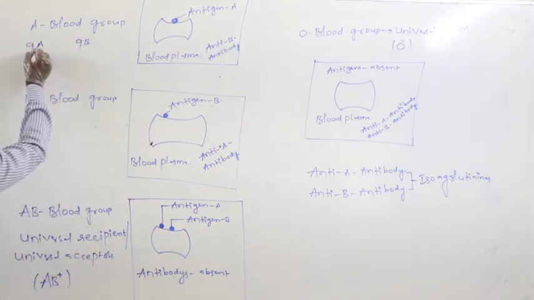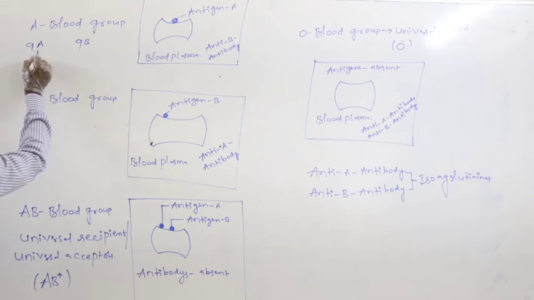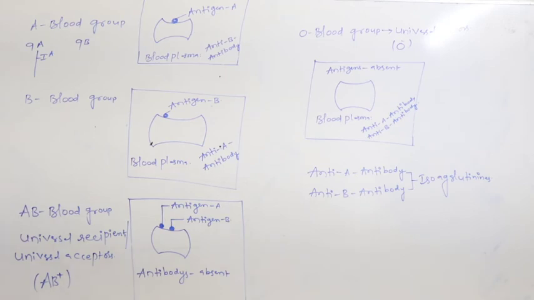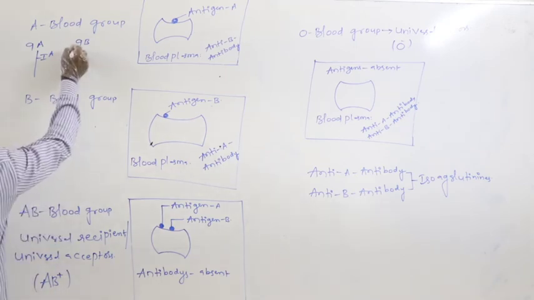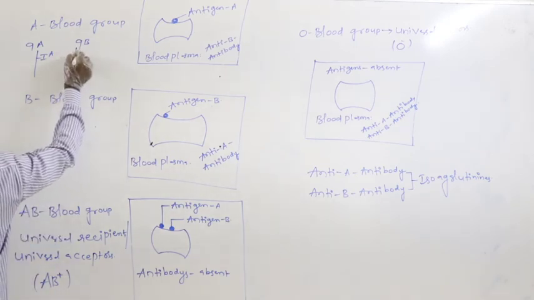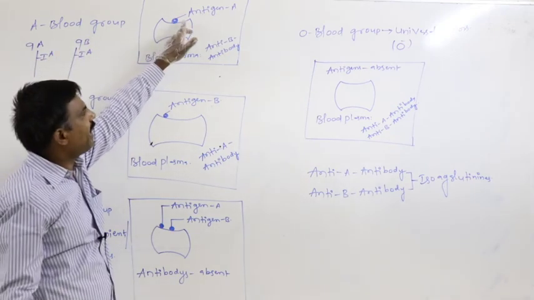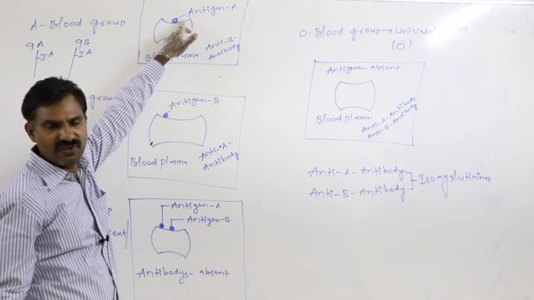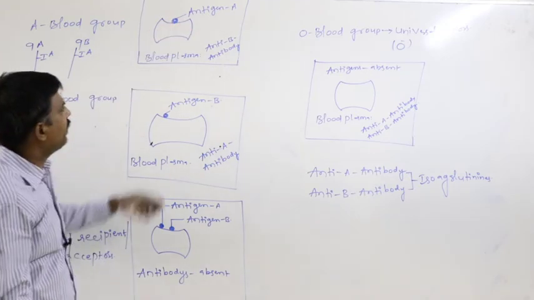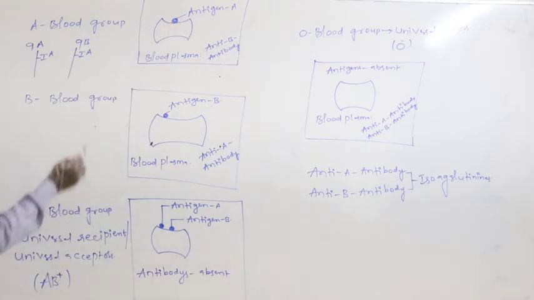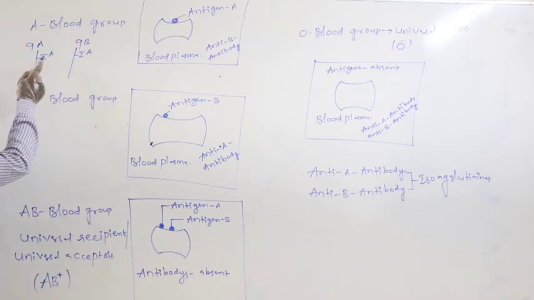On the ninth A, for example, the IA allele is present. On the ninth B also IA is present. The IA allele is responsible for forming antigen A on the surface of the RBC.